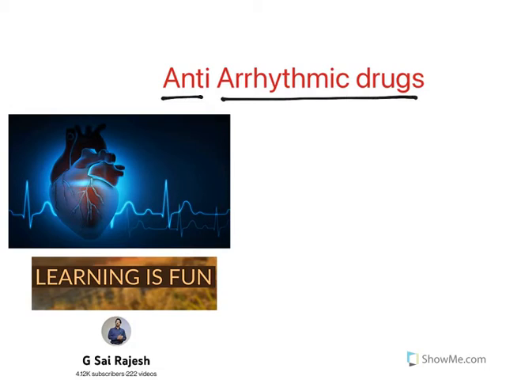Let us understand this word arrhythmia. Arrhythmia means error in cardiac rhythm. Now cardiac tissue has got a particular rhythm. What do you mean by rhythm? Now cardiac cells undergo a specific type of contraction and relaxation.